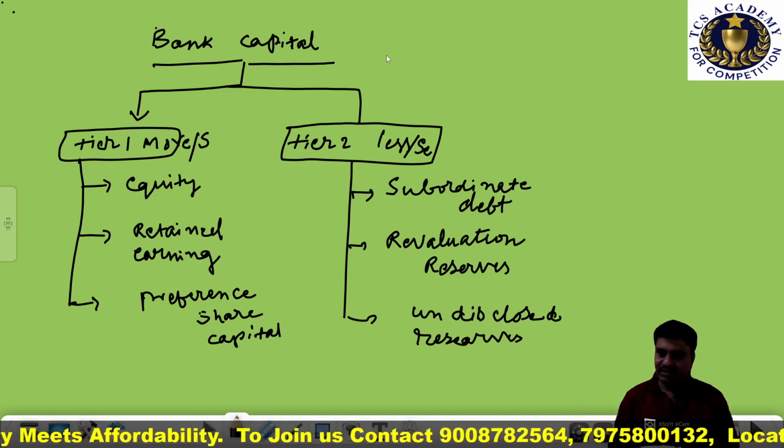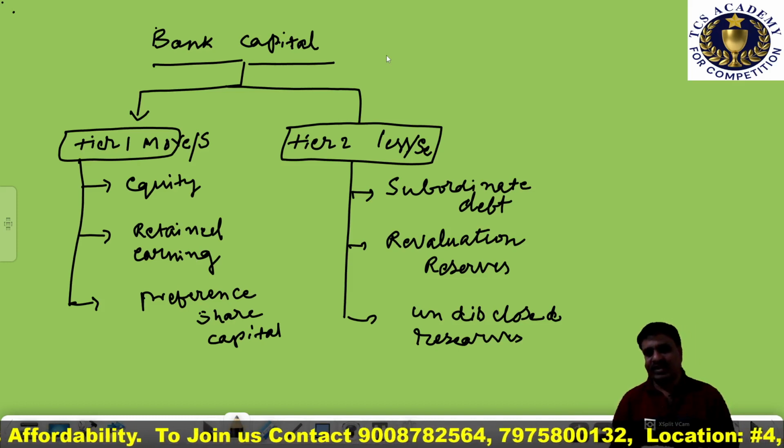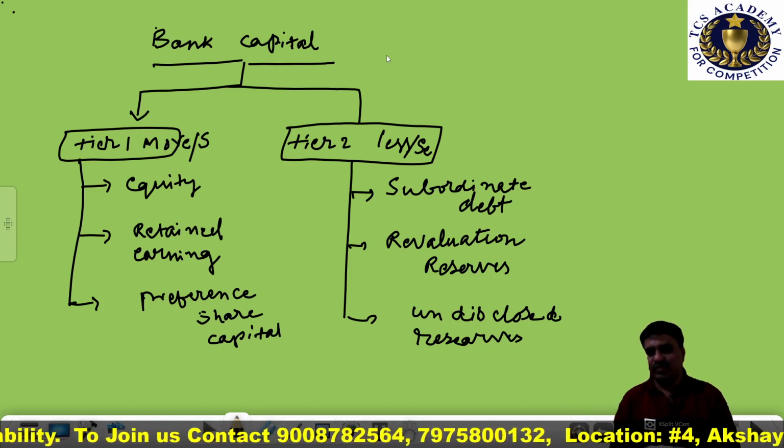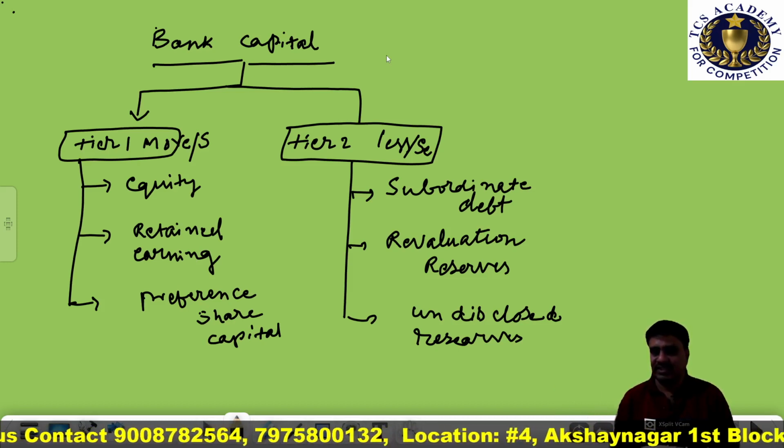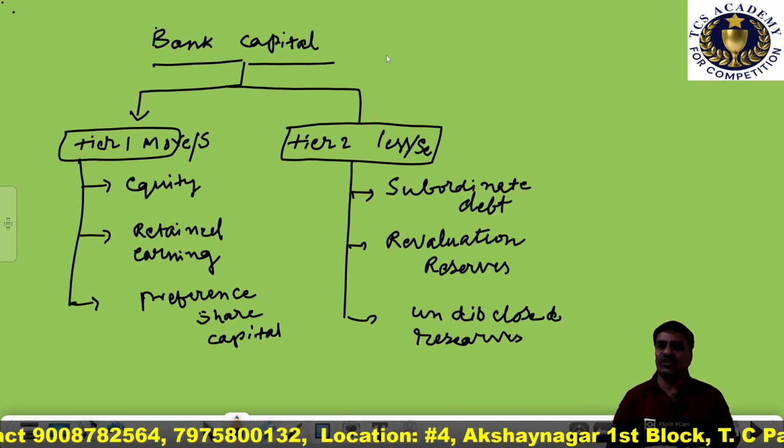Is that clear? On the other hand, we have tier 2 capital, the components of which we consider as less secured capital.